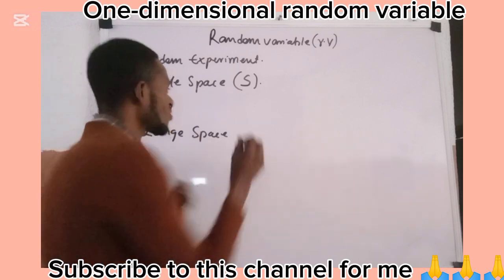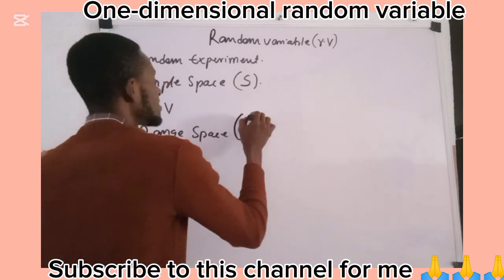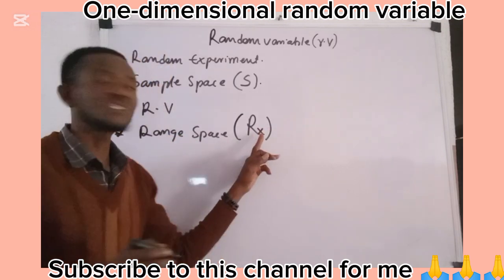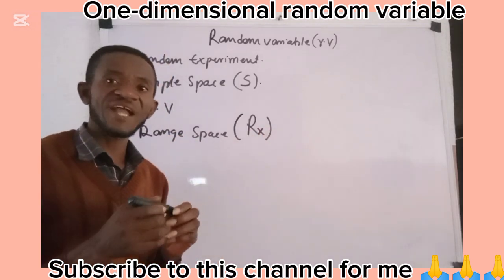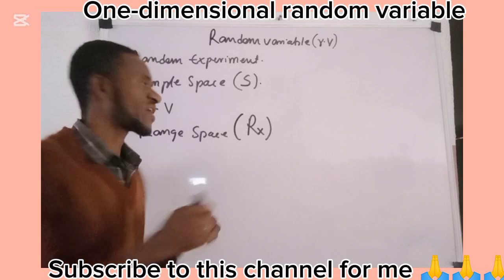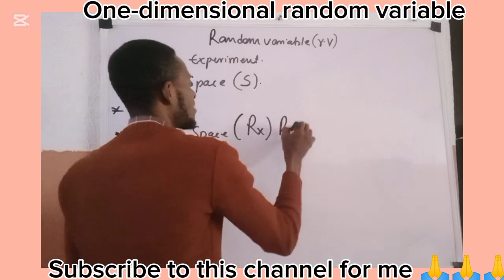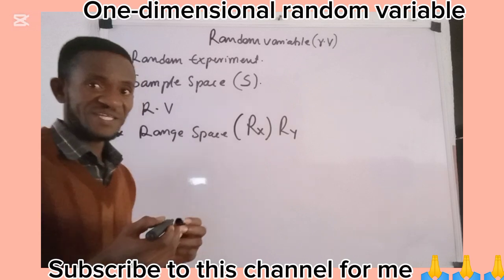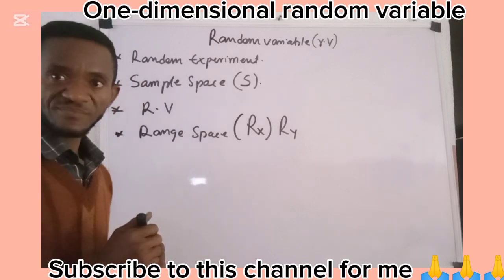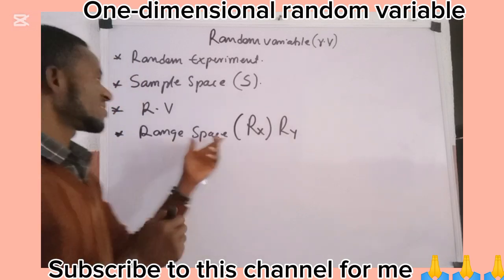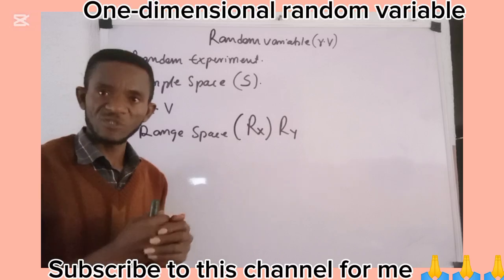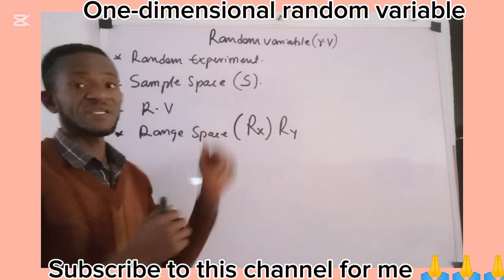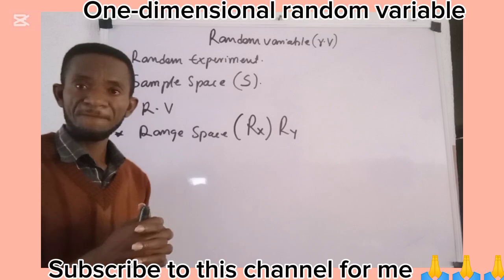And in this discussion, we are going to be writing this range space as R subscript X, where, of course, this X is what we call the random variable. So we can equally have somebody write R subscript Y, where the person is referring to this Y as the random variable. So that is what we call the range space.